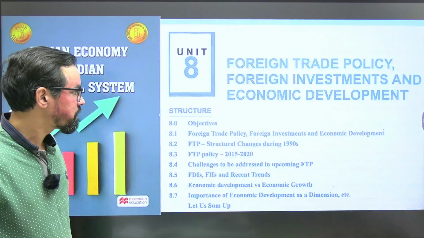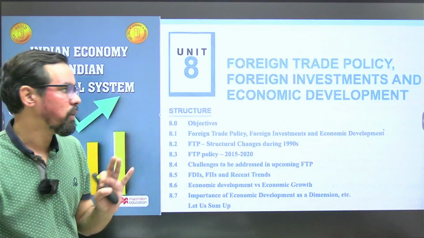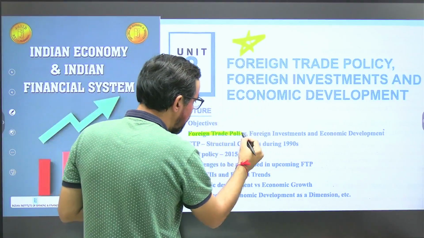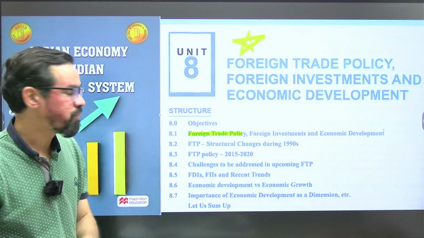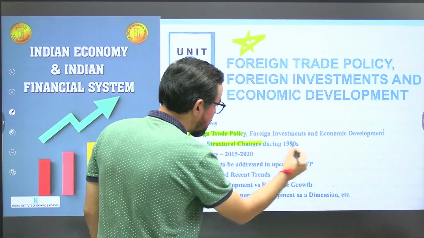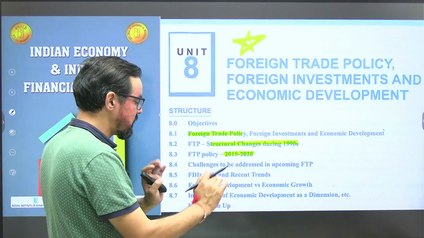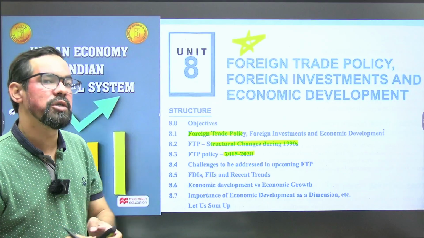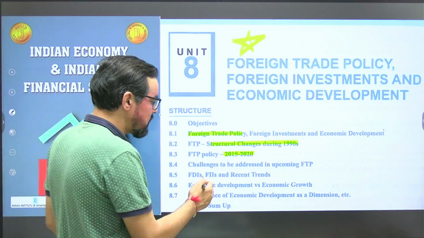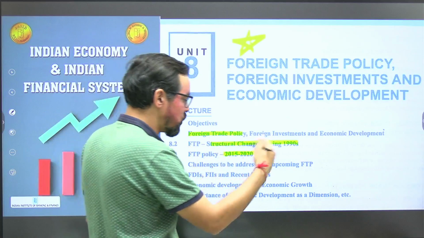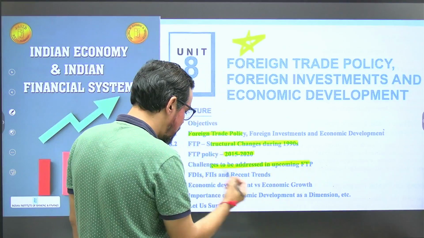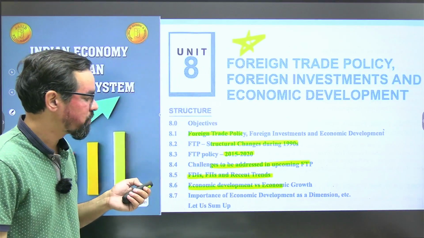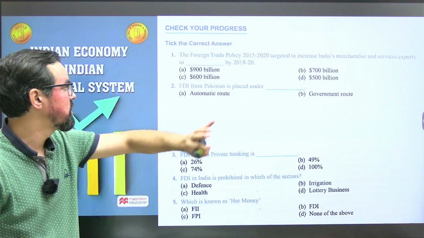Next one, foreign trade policy, again a very important one, especially the current one. The foreign trade policy of 2015-20 is given in this book, and also have some idea about the current foreign trade policy, 2021 to 2026. Then FDI, FII, recent trends, and economic development versus economic growth. Okay, so let's practice a few questions.